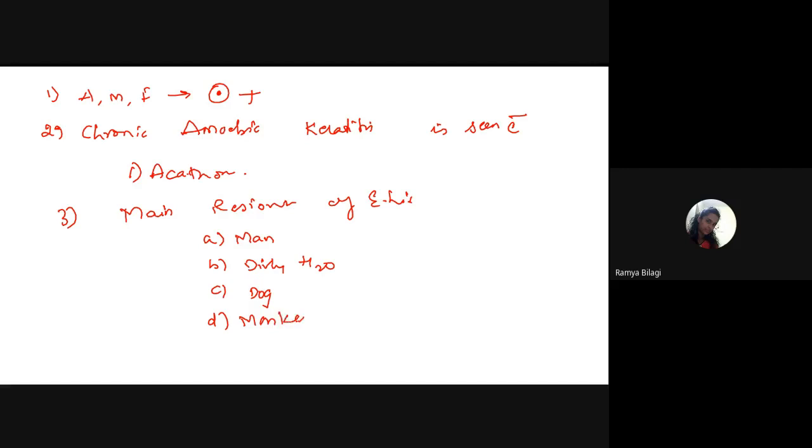So the only and main reservoir of Entamoeba histolytica is which one? Man.